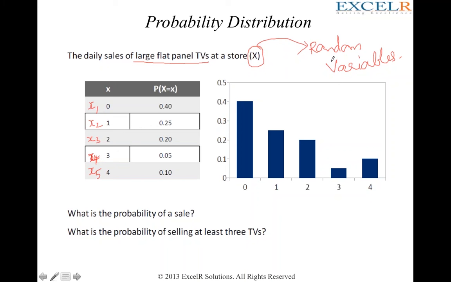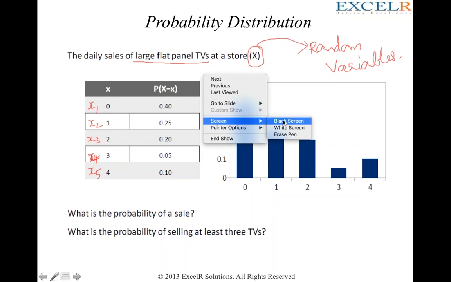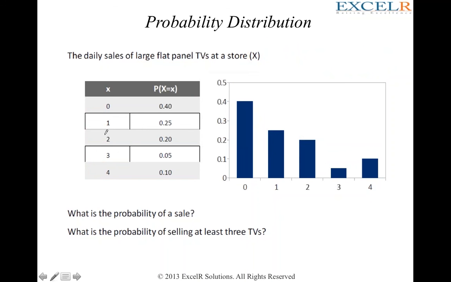All right, so here is a table for us. Probability of selling 0 television sets is 40%. Probability of selling 1 television set is 25%. Probability of selling 2 is 20, 3 is 5, and 4 is 10% respectively. What is the probability of a sale? Yeah, please calculate this. What is the probability of a sale?